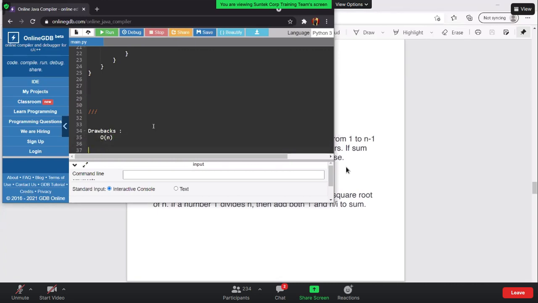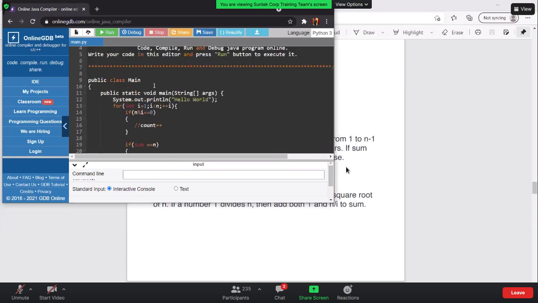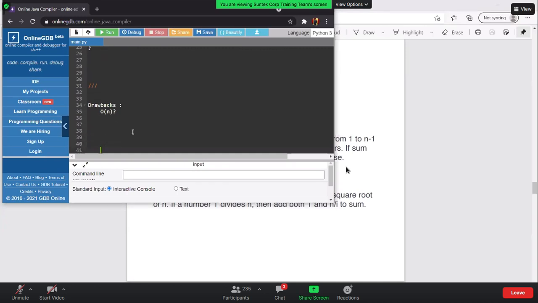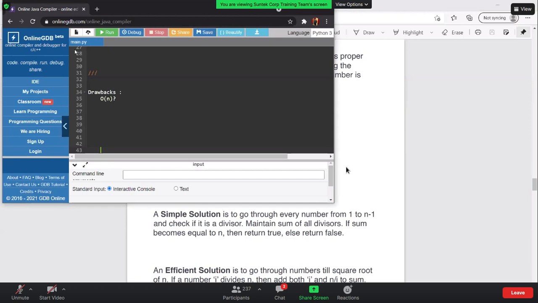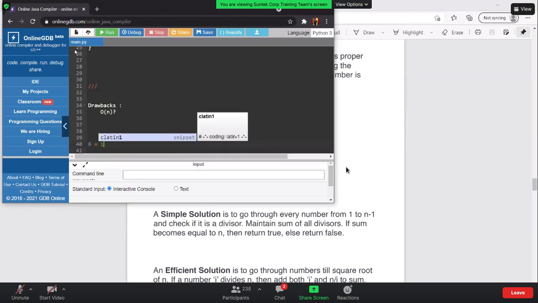Is there a way we can reduce it? Is there anything we can optimize in this? Okay, let me explain with an example. Let's pick 6. How will you form the divisors of it? You will start from 1, but actually it's 1 into 6. That is the number I'm going to get. So what if I include 1 as well as 6? I don't have to traverse till the n minus 1 number as well.